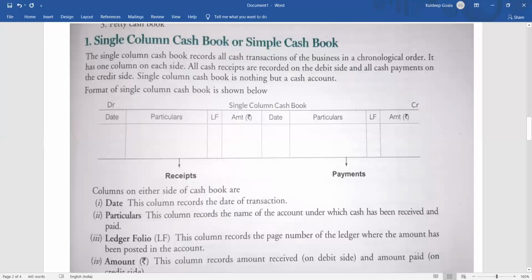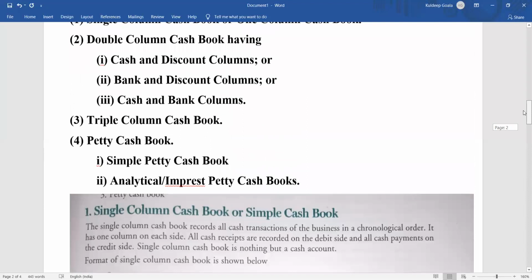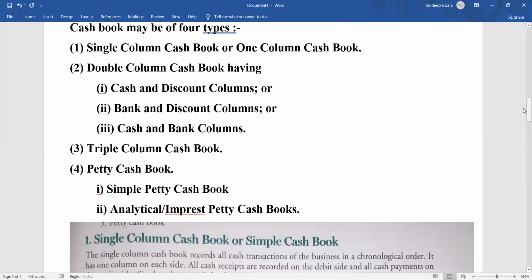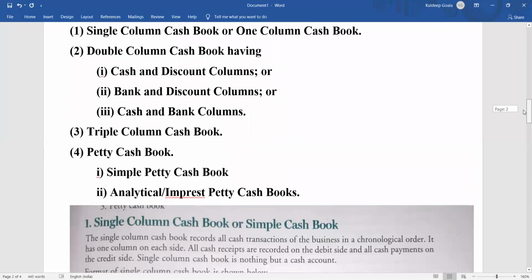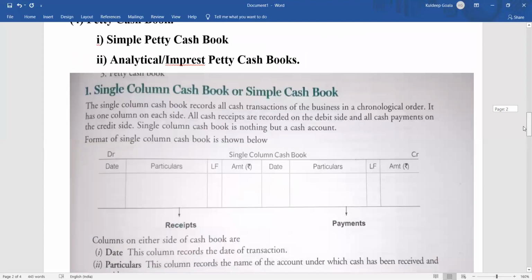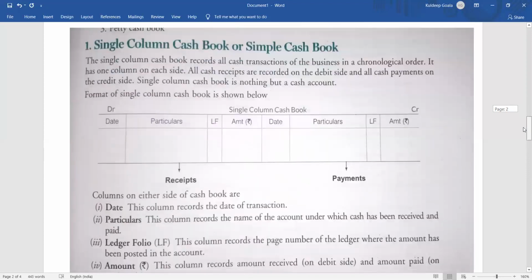Clear? Now let's move on to the format. In the next class, I will teach you about double column cash book. Double column cash book will have 3 questions: cash and discount, bank and discount, and cash and bank. Clear? So today we will start with single column cash book, and your syllabus will be only up to double column cash book.